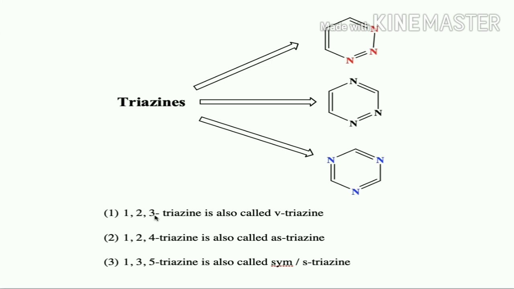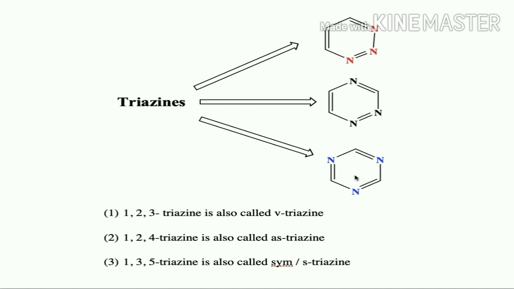So this 1,2,3 triazine is also called V triazine, because if you look at these 3 nitrogens, they are in the form of the letter V shape. 1,2,4 triazine is also called AS triazine because it is asymmetric. It is not symmetric, so it is called AS triazine. 1,3,5 triazine is also called symmetric or S triazine.